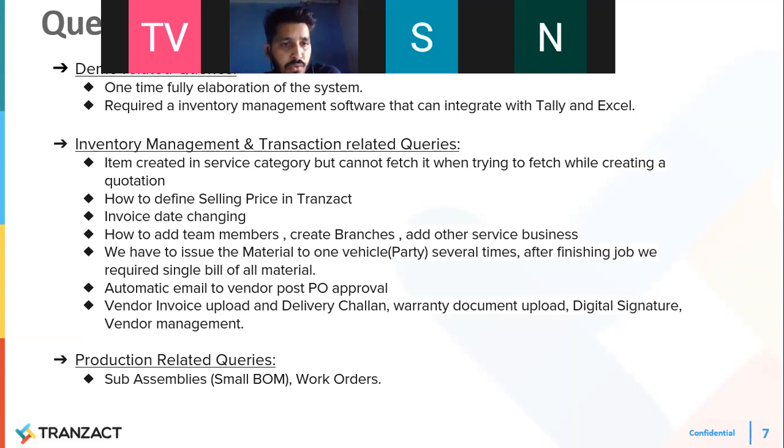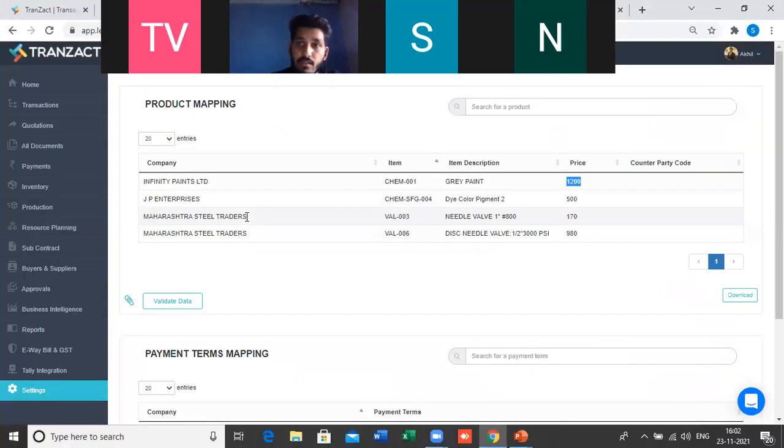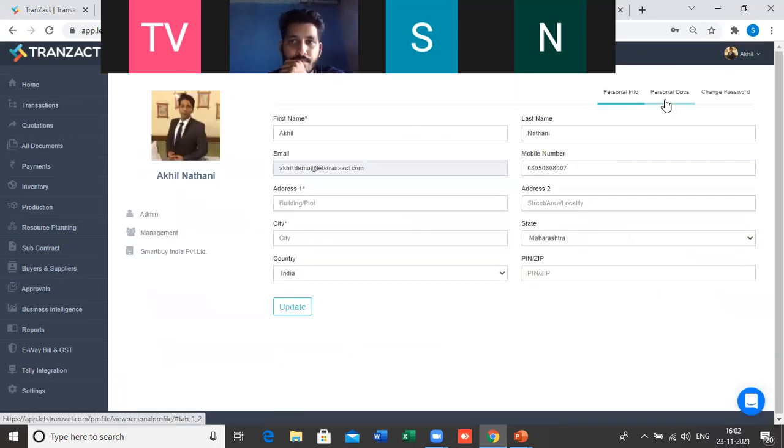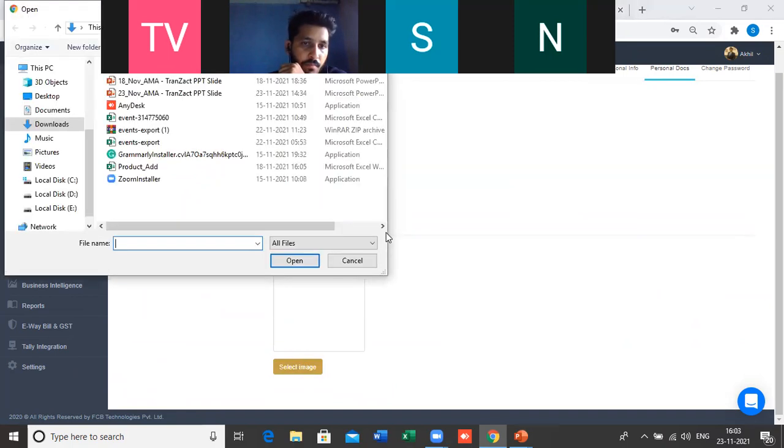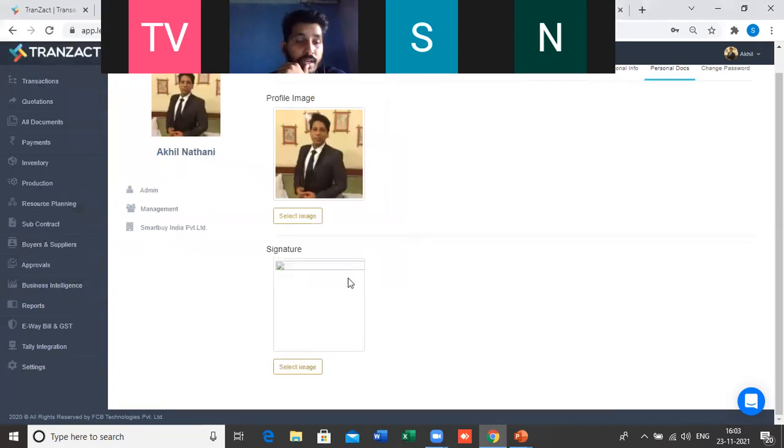I have already shown you the vendor management part. For digital signature, yes, you can add your authorized signatory in the profile. For that, go to the module and click on edit profile on the right-hand side. In the edit profile, in the personal document section, you can add the signature. You will get an option to select an image, and that particular signature will come on every document in the system.